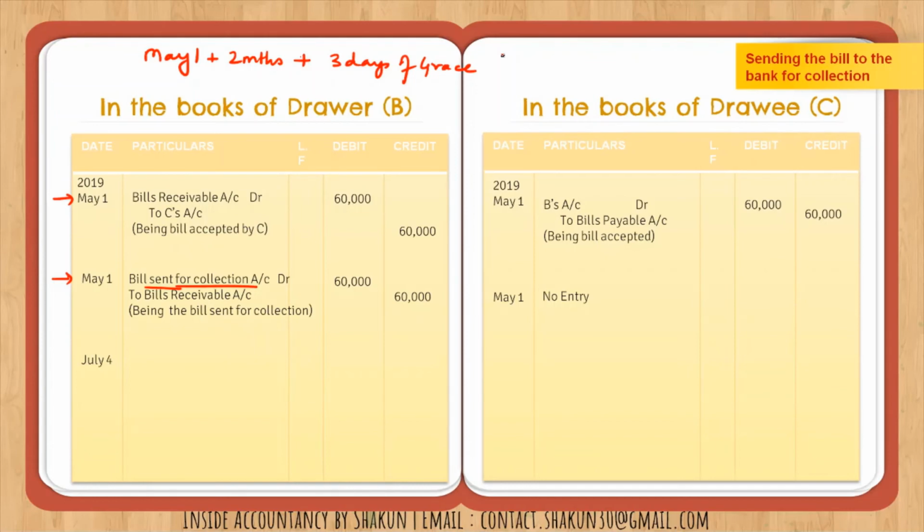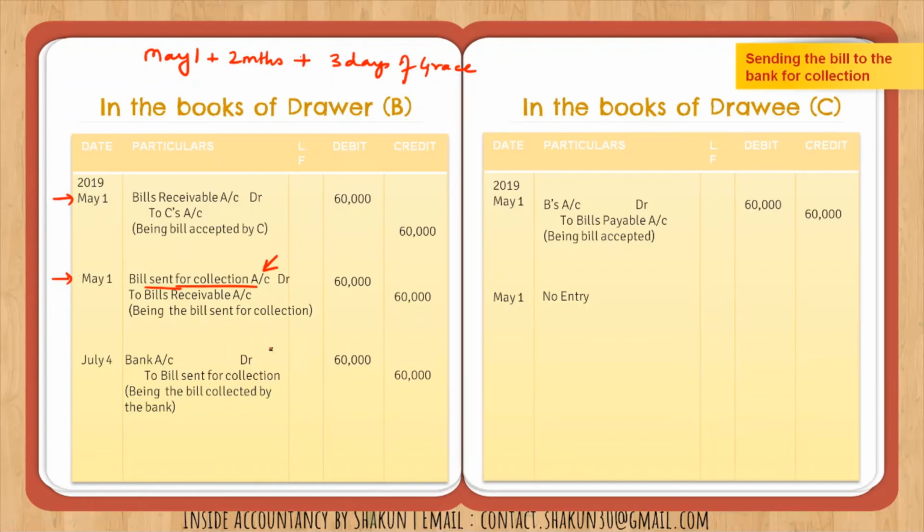So on July 4, what happens is the bill is met. So our bank account is debited since we are receiving the money, and the account that we earlier debited, Bill Sent for Collection, is now credited, because that account is now done and over with. It was created only for the purpose of receiving that bills receivable on the date of maturity. And when it is actually received, then this account is credited and bank account is debited.